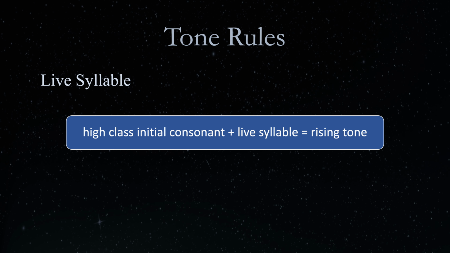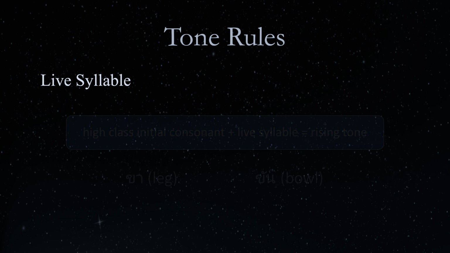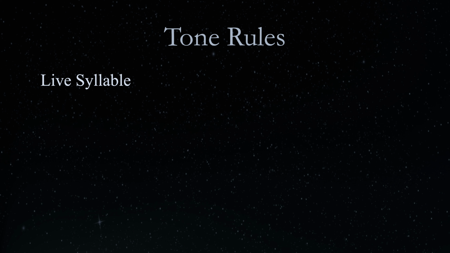A live syllable beginning with a high-class consonant is in the rising tone. For example, ka, meaning leg, and kan, meaning bowl. The single syllable in the word ka is a live syllable because it ends with a long vowel sara-a, while the single syllable in the word kan is a live syllable because it has a sonorant final consonant no nu. Both syllables begin with a high-class consonant ko kai and are therefore in the rising tone. Ka, kan. Those are the tone rules for a live syllable.